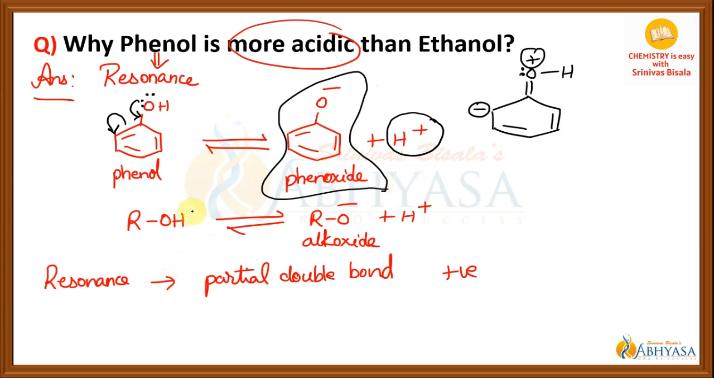But if you take the case of alcohol, neither in the alcohol nor in the alkoxide ion there is resonance. So neither the alcohol nor the alkoxide are stabilized by resonance. That is the reason why phenol is more acidic than ethanol. Let's move to the next one.